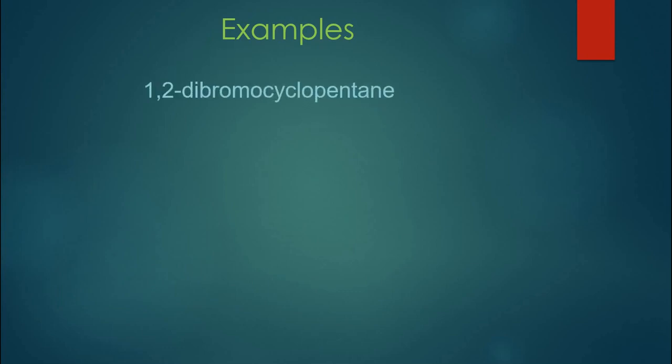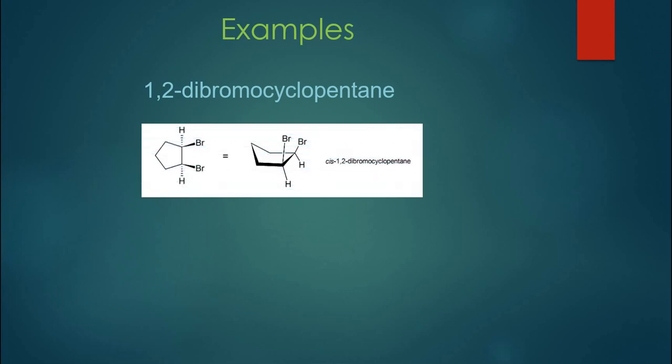1,2-dibromocyclopentane means it is a cyclopentane compound having two bromines attached at positions 1 and 2. If both of the bromines are above the plane, as you can see here, and hydrogens are below, or if both of them are below and hydrogens are above, in both cases it will be called cis 1,2-dibromocyclopentane. Cyclopentane on paper can be shown in this way, or in a three-dimensional picture it can be shown in this way as well. It is an envelope kind of structure.